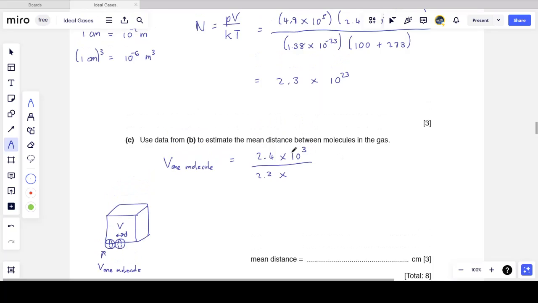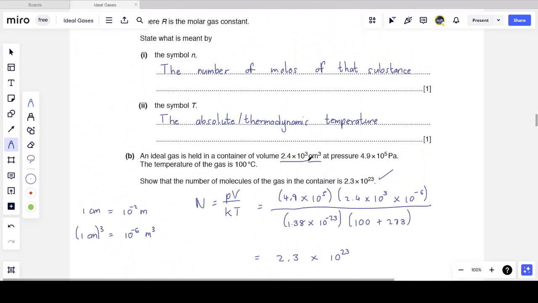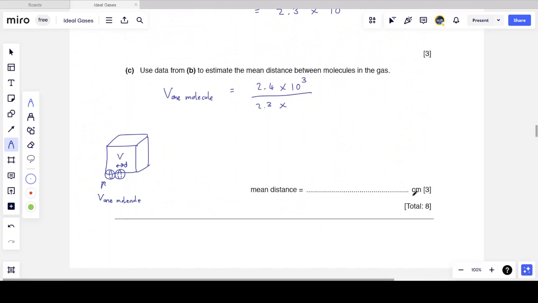That's why I'm using 2.4 times 10 to the 3 as my volume, because my final answer wants the mean distance in centimeters. So there's no need to convert it to meters. So the total volume divided by the number of molecules I have, and so each molecule occupies this volume. I don't need to do this calculation now, but because this is quite complex, I'd rather have the mathematics done step by step.